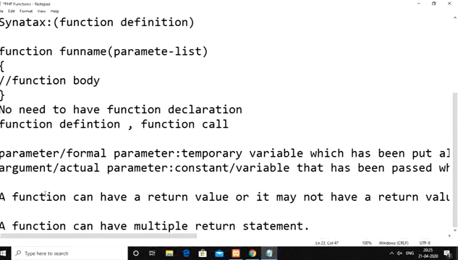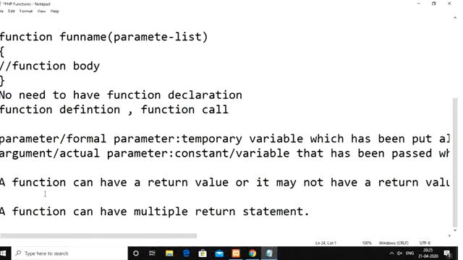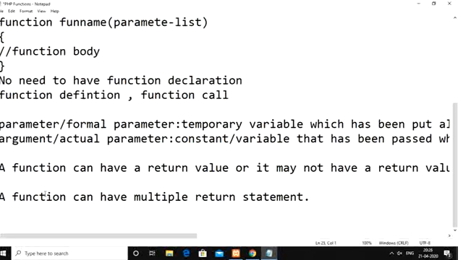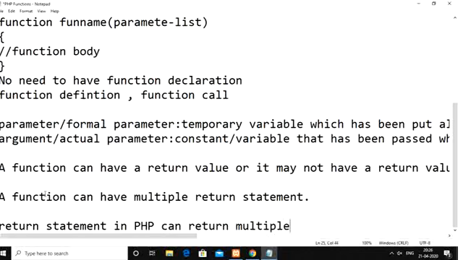But the other feature explicitly added in PHP is this: generally in C or Java, a function's return statement can always return only one value, but a return statement in PHP can return multiple values also.